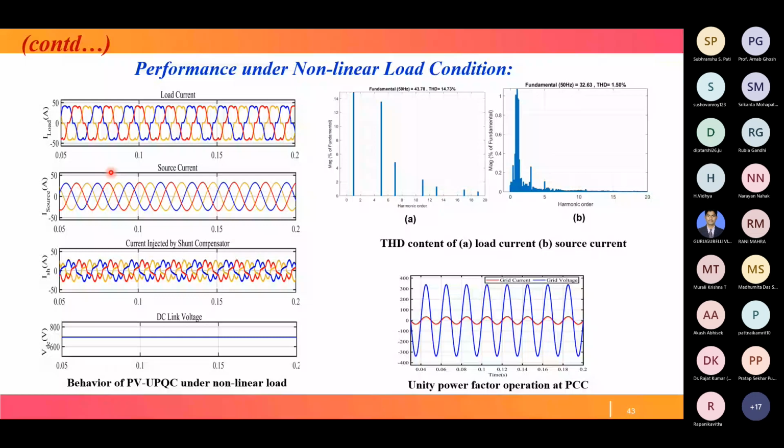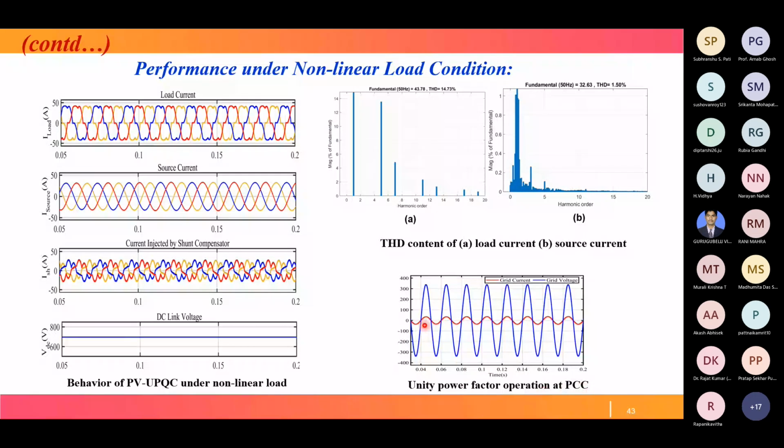So 14.73 is the THD of the load current before compensation, and 1.5 is the THD after compensation. And this is the figure showing unity power factor operation at PCC, that is grid current, the red one, and grid voltage, the blue one, both are in phase.